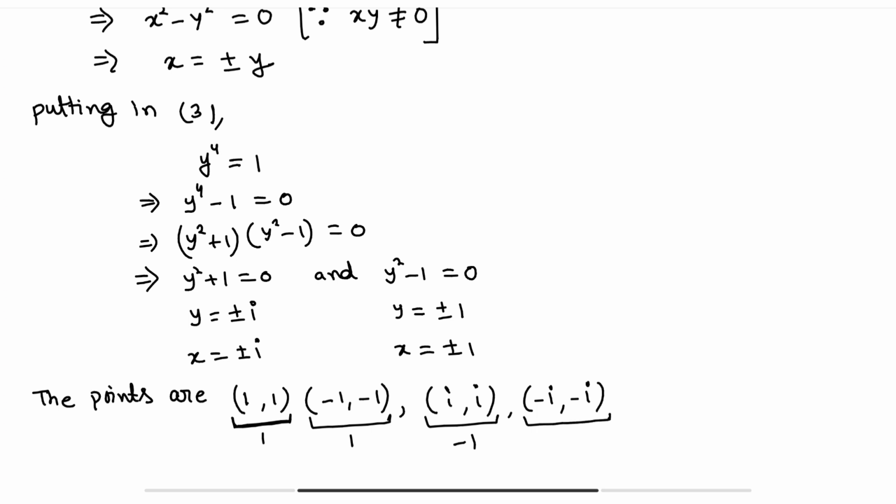Again in this case it is minus 1. Clear? We cannot take the 2 points i comma i and minus i comma minus i because the product xy is negative, but the product must be positive. So the points are 1 comma 1 and minus 1 comma minus 1.